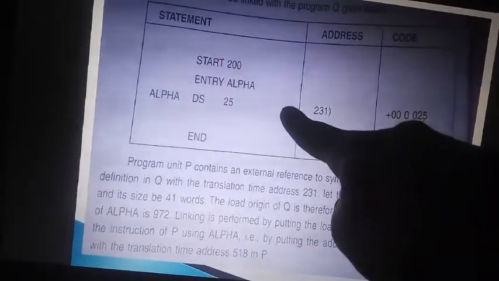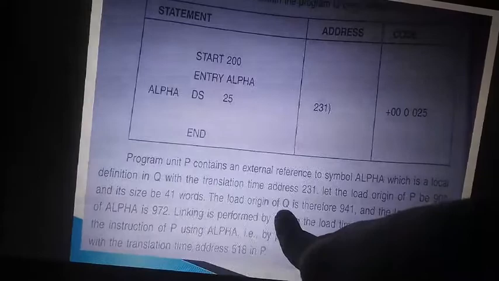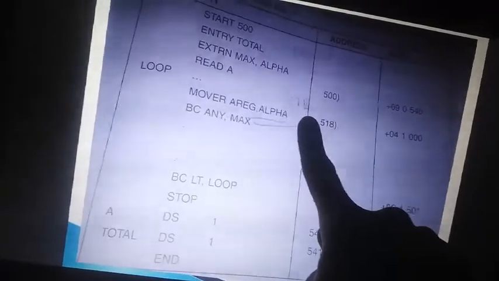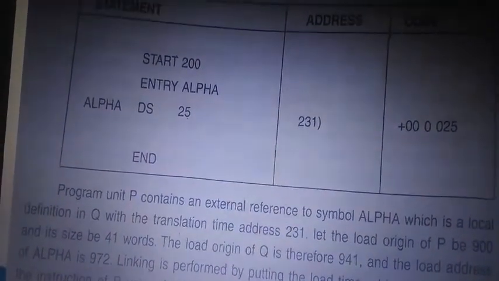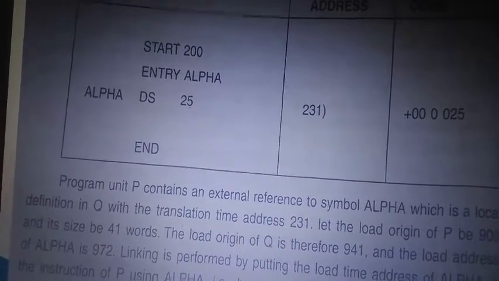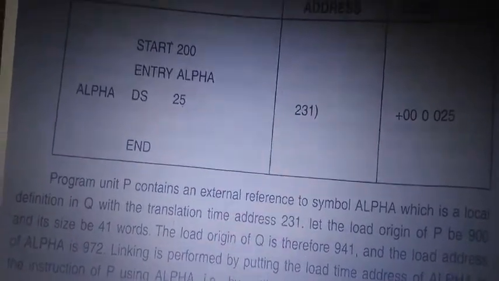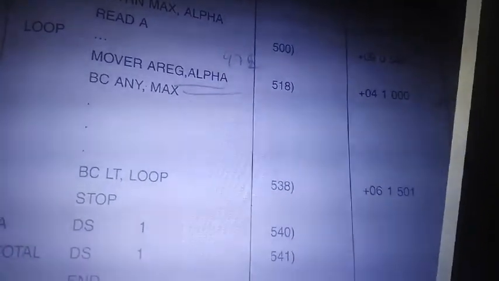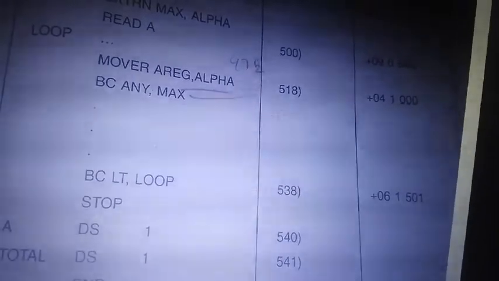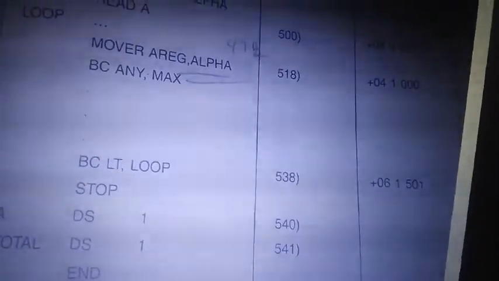The second program, the Q program, is loaded from 942 to 30 plus 31, that is 972. So when loading, I need to get 972, because it is at the 231st line of this program. The second program starts at 200, and at line number 231 we have the details of alpha. So you will get the information of alpha at location 972.